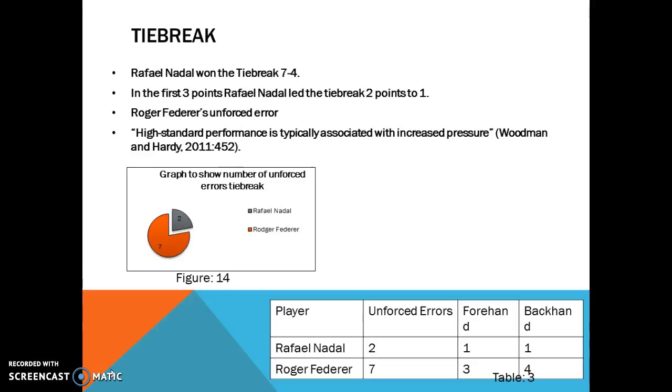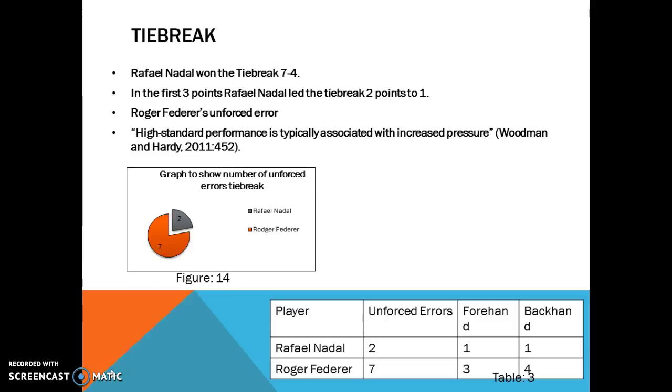With Nadal now serving in point 2, Federer, despite the serve being directed towards his backhand, managed to win the point as Nadal lost the point due to an unforced backhand error. Point 3 had Nadal serving again towards Federer's backhand. However, this time Federer was unable to return the serve, progressing the score to 2-1.